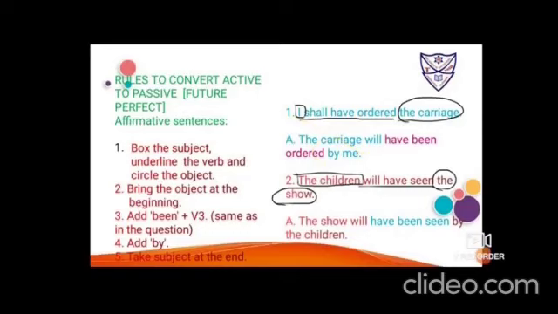Number 2, the children will have seen the show. So the children is the subject, box it. Will have seen is the verb, underline it. The show is the object, so we have to circle it. Now bring the object ahead, the show. Now this is also third person non-living, so we'll be using will. So it becomes will have. Then the additional word be and been, and immediately beside that the third form of the verb, seen.